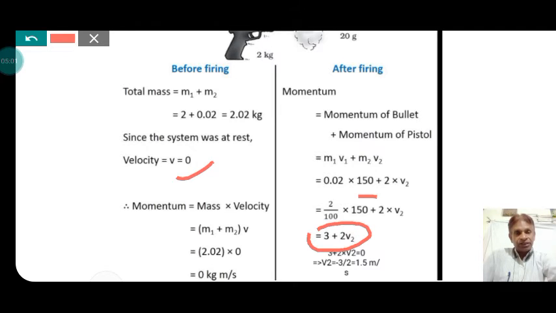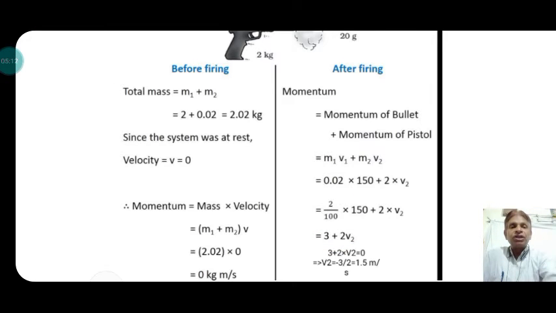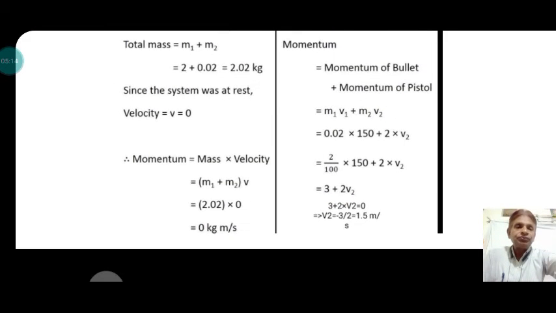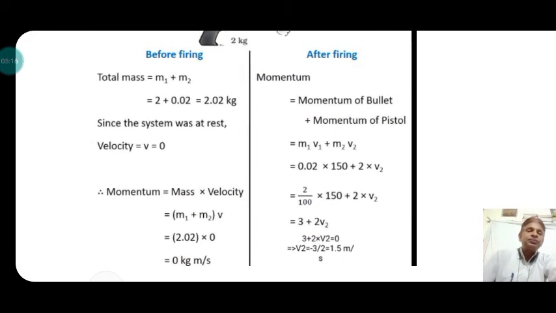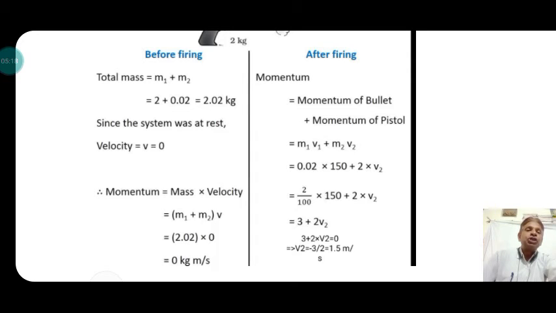The initial momentum is equal to 0. So this momentum must be equal to 0. On the basis of the equation, you can find v2, that is the required velocity of the gun. Now we can see that 3 plus 2v2 is equal to 0. Now v2 is equal to 3 by 2, which is 1.5 meter per second.